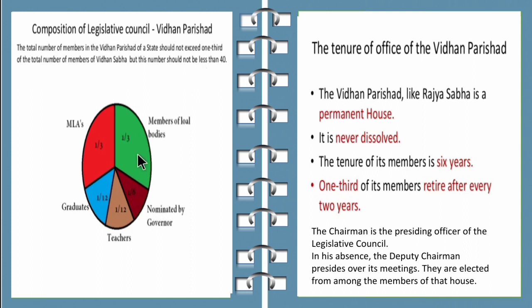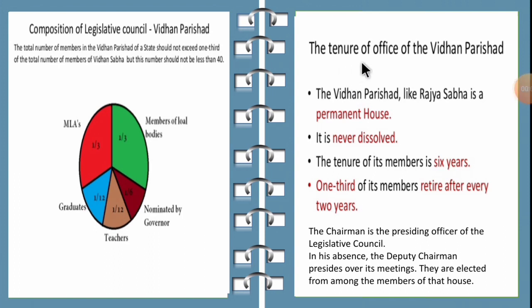So children, 1/3 of the members are elected from the local bodies, 1/6 are nominated by the governor, 1/12 constitute the teachers, 1/12 are graduates, and another 1/3 are MLAs. So this is the composition of the Legislative Council.